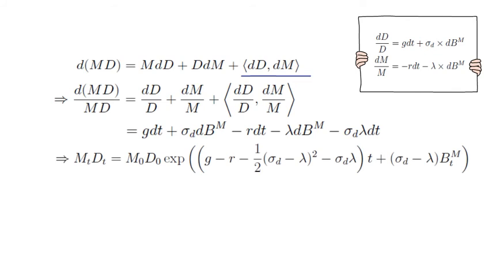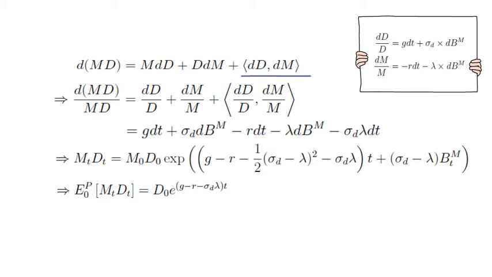Now just take the expectation as of time zero and you end up with the insight that the expected discounted value of a dividend payoff in t is simply today's dividend times the exponential of (g minus r minus sigma_D lambda) times t.